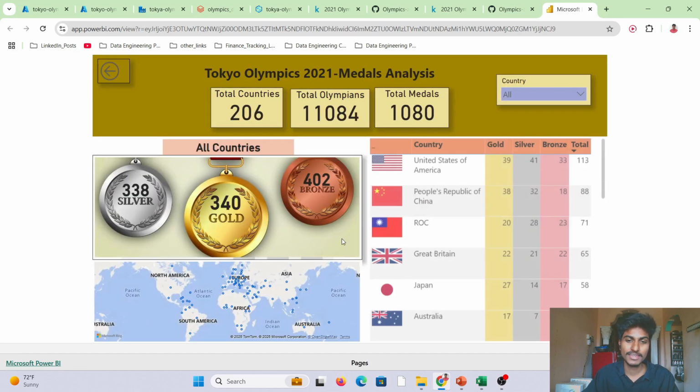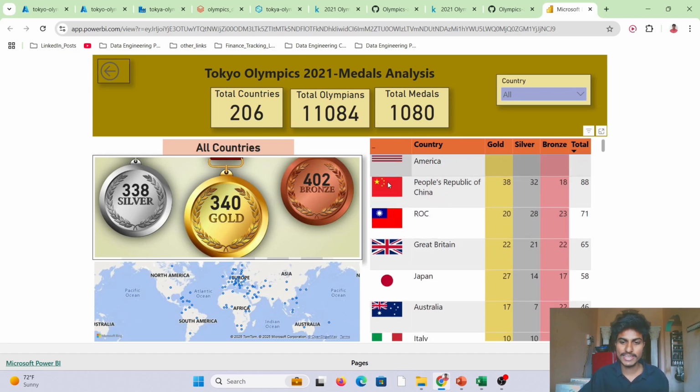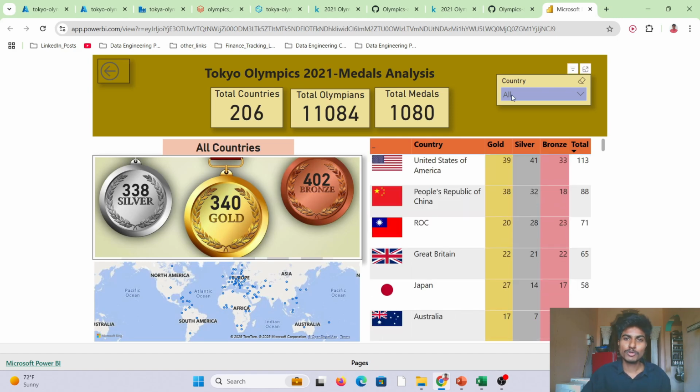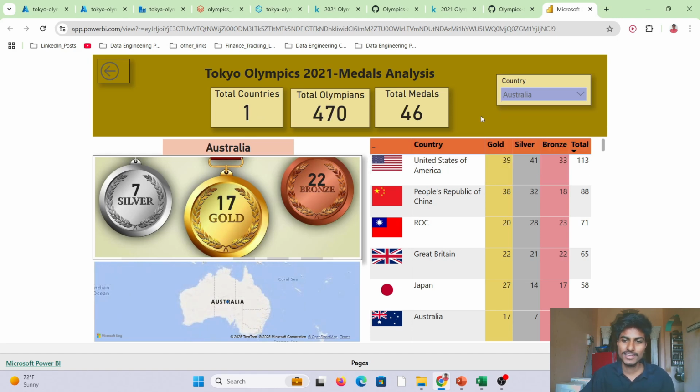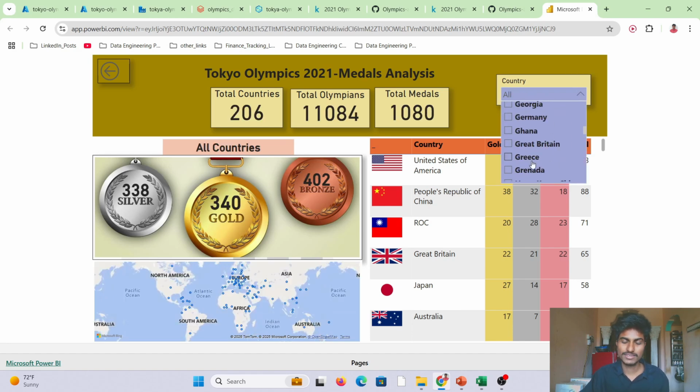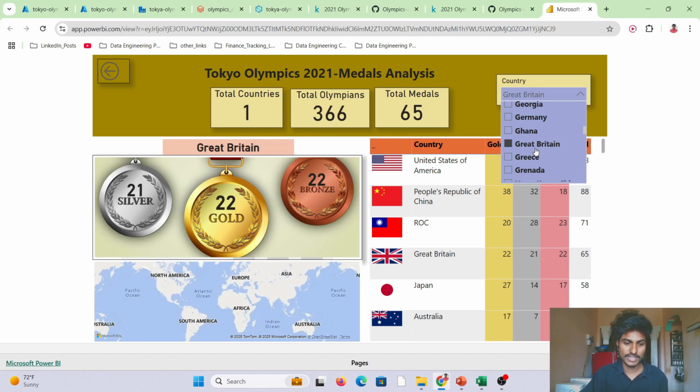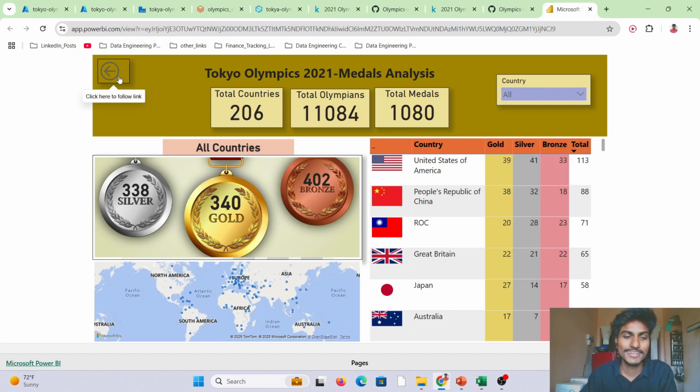First, medals and performances. If you observe here, we get information about the total countries, total Olympians, medals, and we have information by all countries, and we have also attached the respective flags. Now, suppose I want to select any one country, let's suppose Australia, then see how all the visuals are changing, and see how many silver, gold, bronze, and the respective country got shown in the visualization, and also some KPIs we can see. Like that way, it is a very interactive dashboard, I feel, so that the representatives can use it. For example, Great Britain, we can see all the medals they have got. Right? Now let's go to the next step.